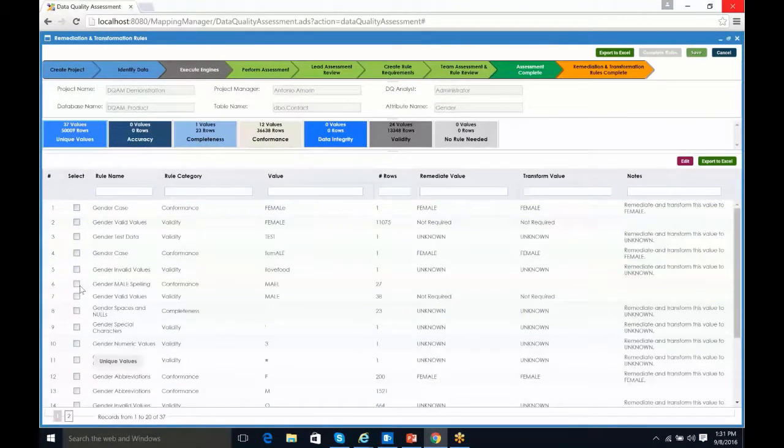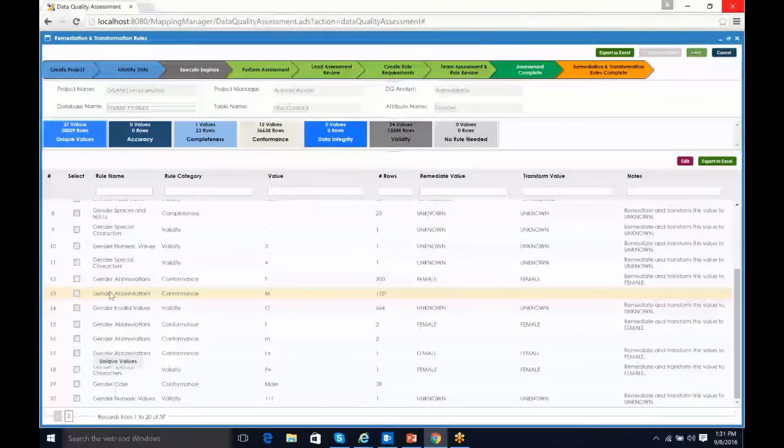Next, we have our males, so let's do that one real quick. We have a male here. We have another male here that should be uppercase male. We have another one here.